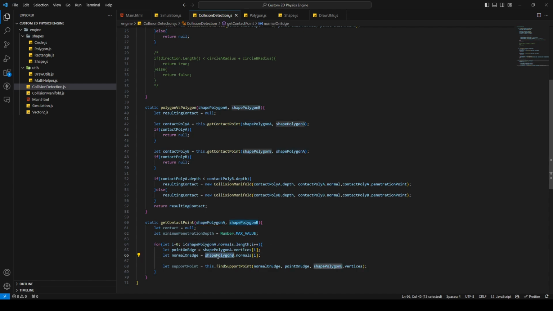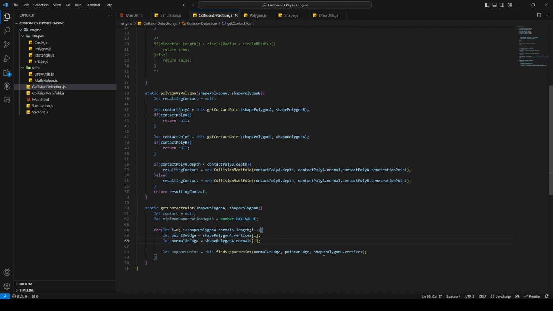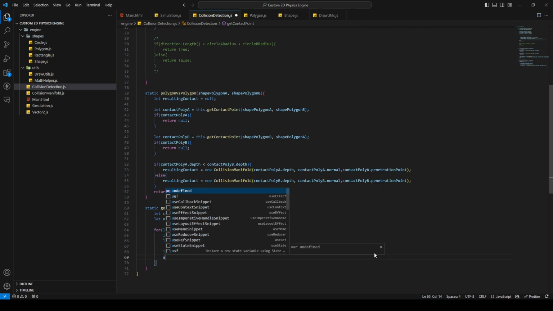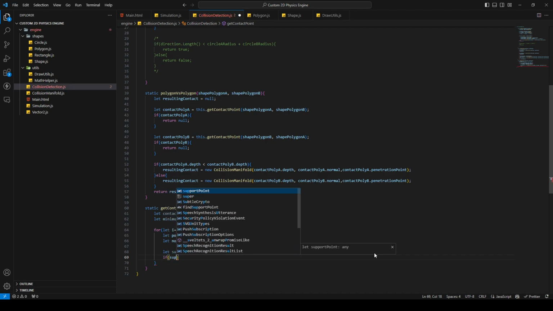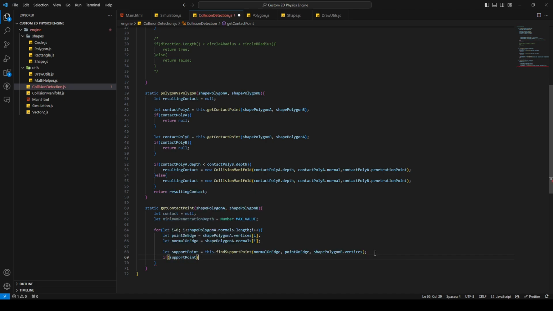This needs to be shape polygon A, not B. Okay, this is looking good so far. Then, if there's no support point, we will return null.